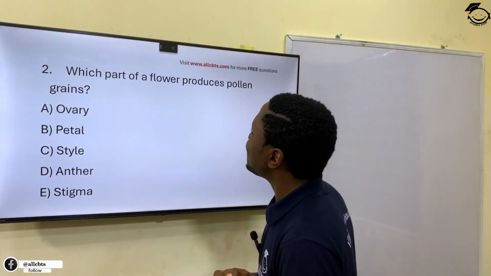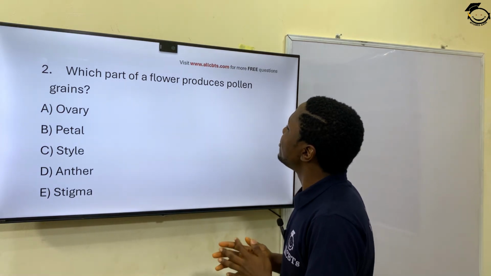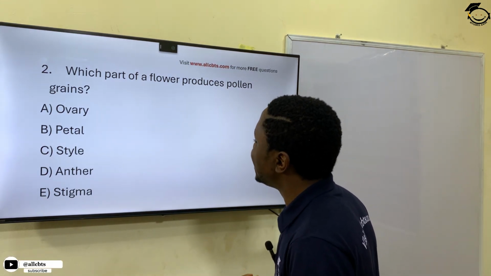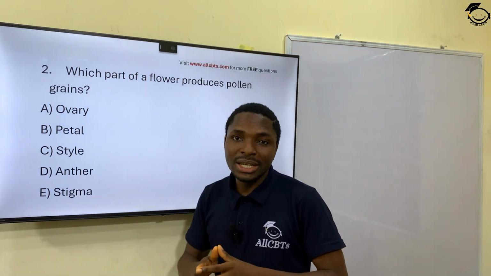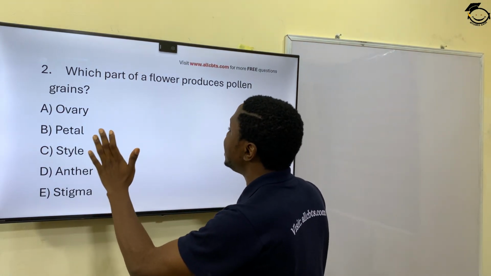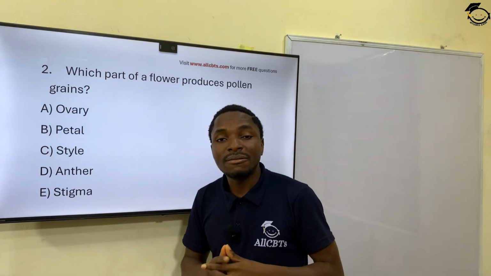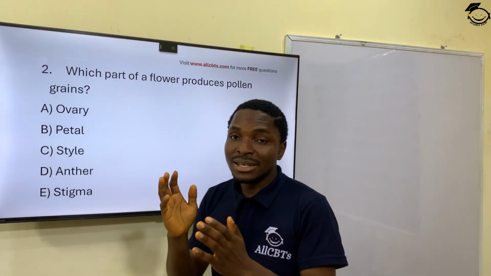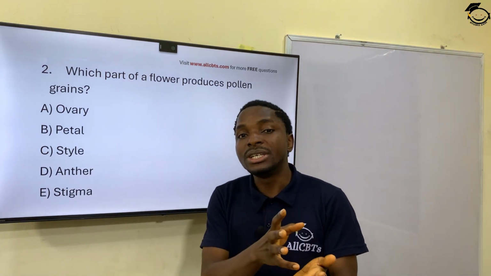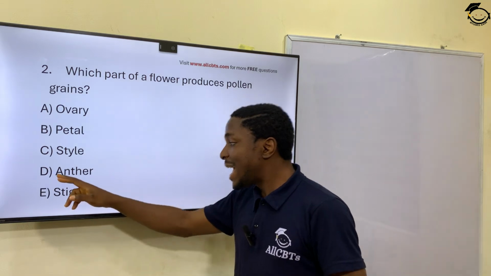Question 2. Which part of a flower produces pollen grain? Now, this is a question related to reproduction in flowering plants. And that part of the flower that produces pollen grain is the male part of the flower, which is the anther.